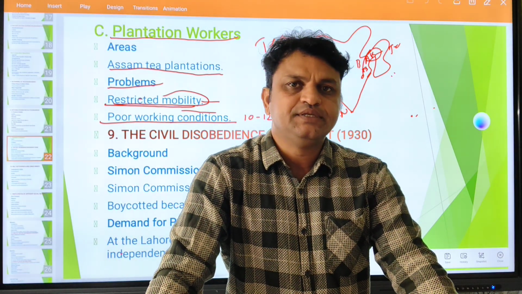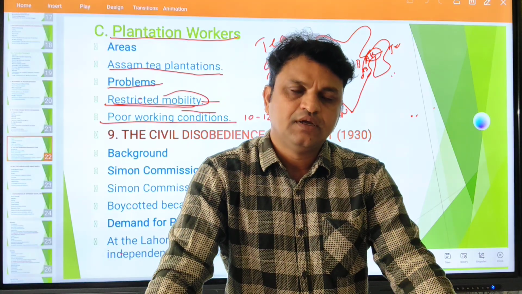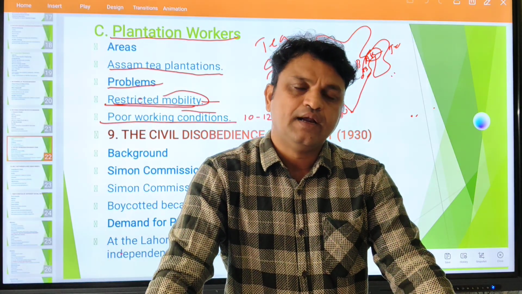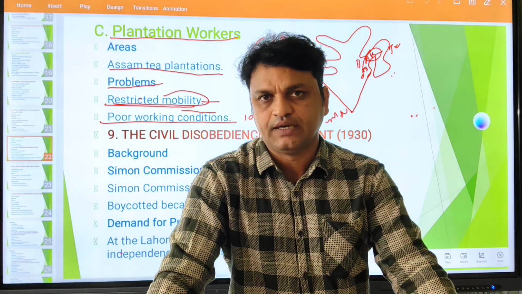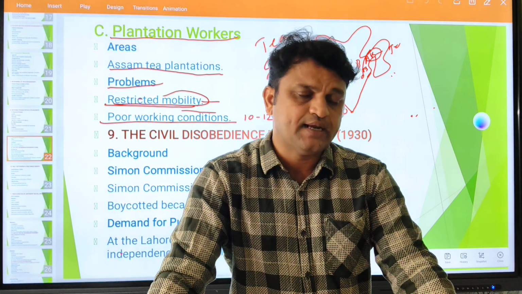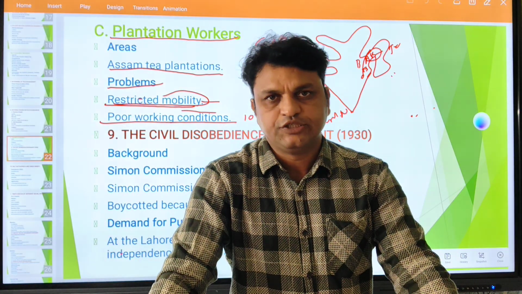We saw the peasants of Awadh led by Baba Ramchandra, and the Awadh Kisan Sabha they started. Second, we discussed tribal issues, forest policies, and how tribals were badly affected by the British government because of forest loss. And third, we discussed the plantation workers' issues.